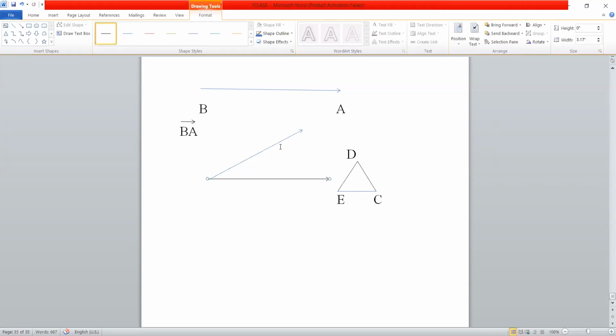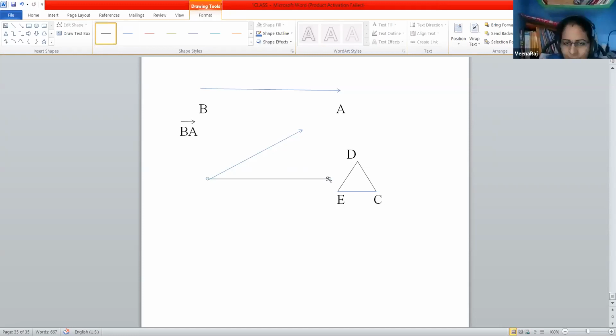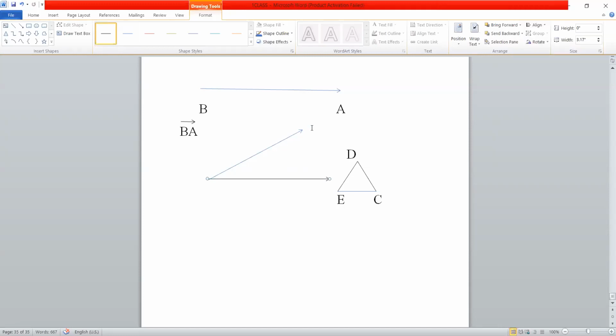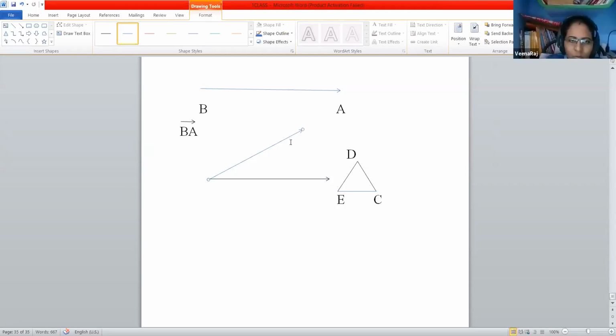In some other cases the position of the base may change, but most of the time we just need to understand what the angle is.